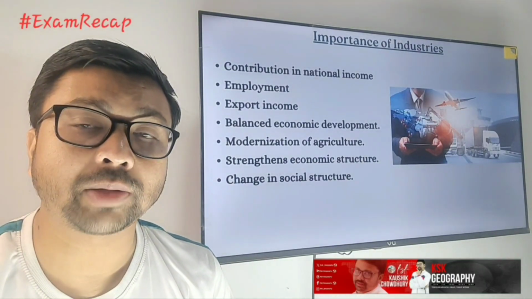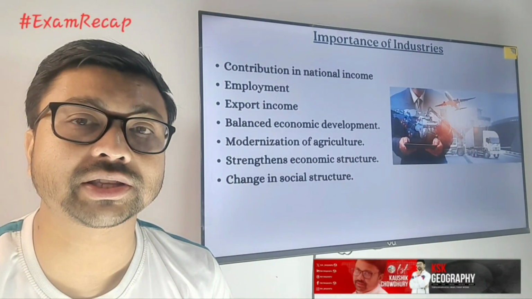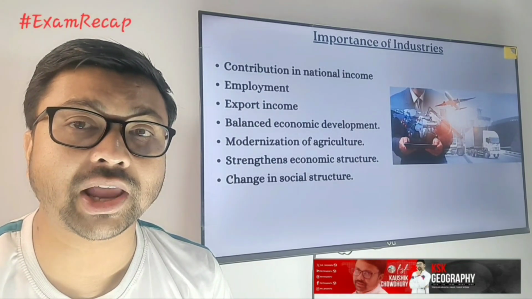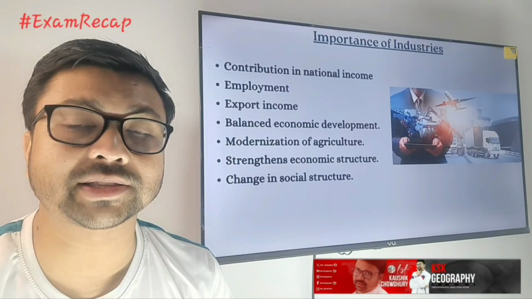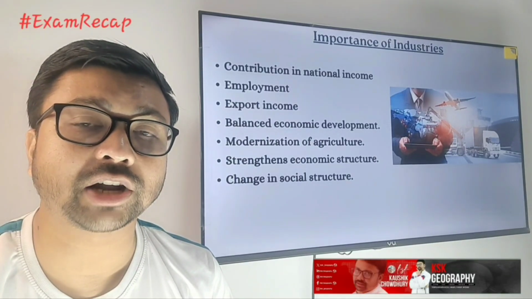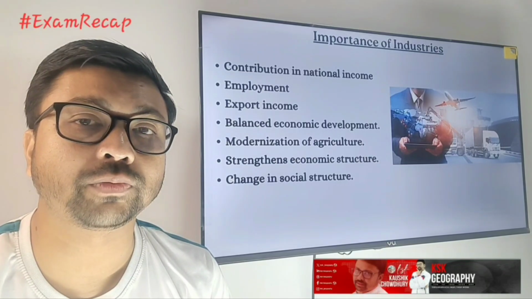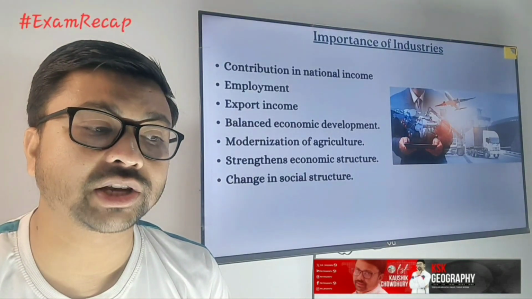Next, modernization of agriculture. From industry we get the machinery required for agricultural activities, as well as chemical fertilizers, pesticides and insecticides, which are useful for the agriculture sector.